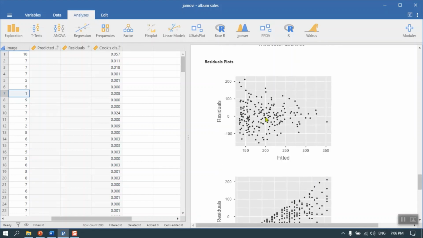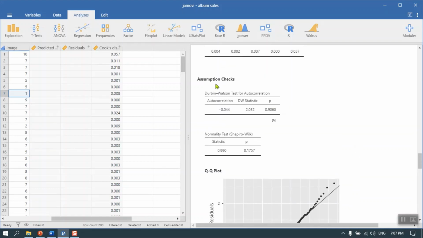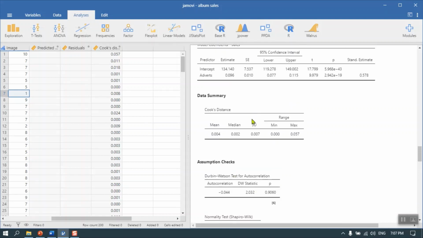But this is the big one. You can see that this is the 0 point here. It's like looking down the line, and you can see that the homogeneity of variance assumption, I think, is probably not as tenable here. The big assumption we worry about is that of independence, that the residuals, the error terms, are independent, and in terms of influence, our maximum influence is 0.057, and typically you see values that are much lower than that for the maximum Cook's distance.